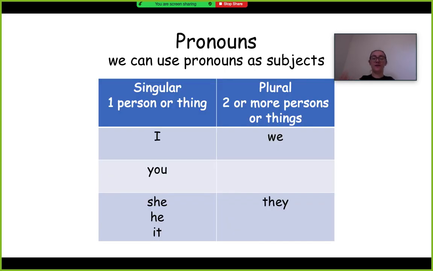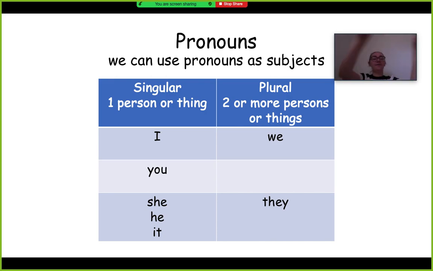For example, we've learned this before. Singular, one person or thing, is I, he, she, it. You can be talking about one person, like you are my friend, right? Or you could use it as plural. You could be talking to a group of people and say, you need to sign up for this, you need to go here.